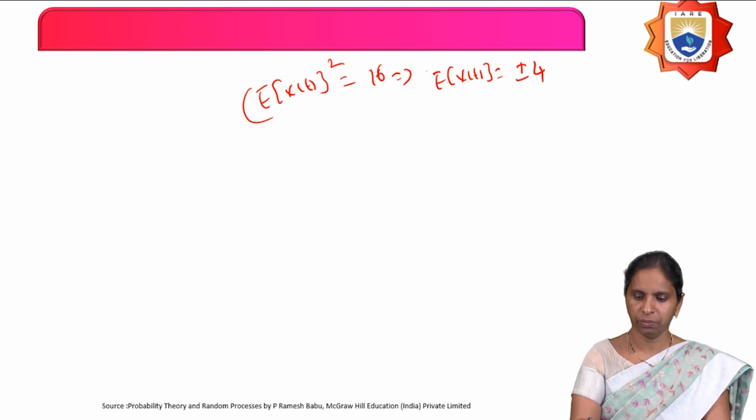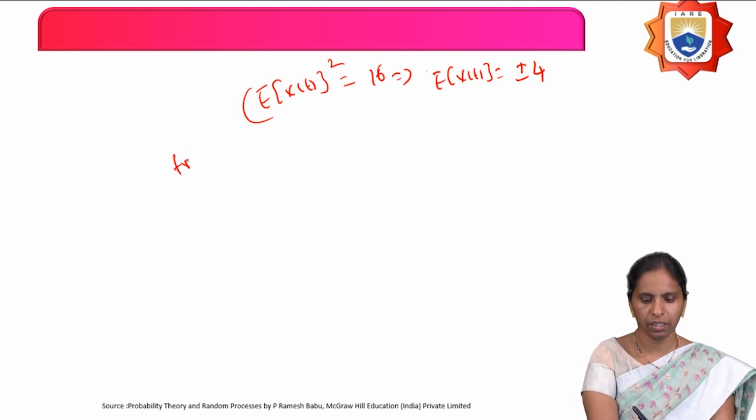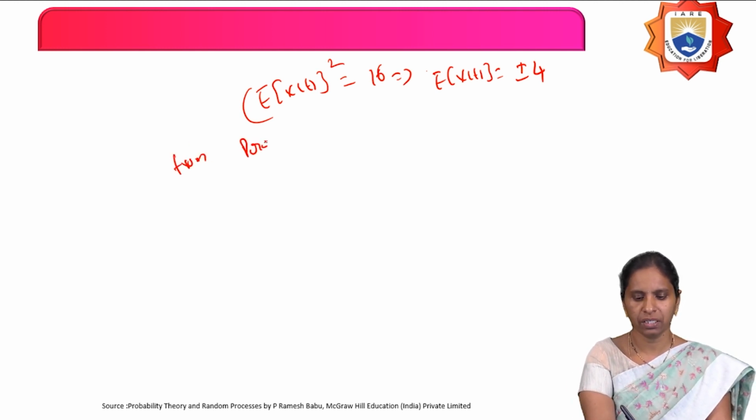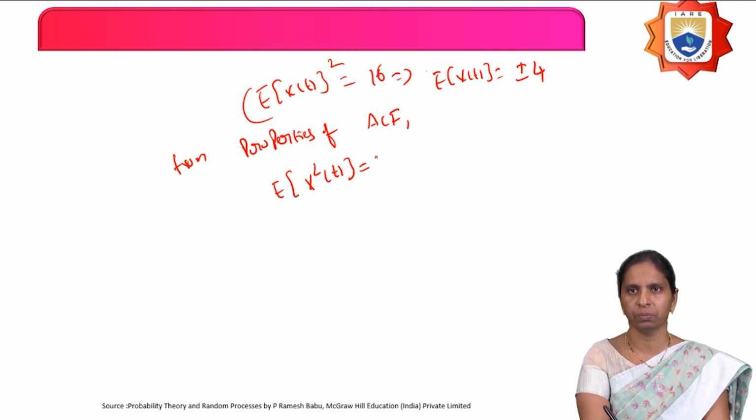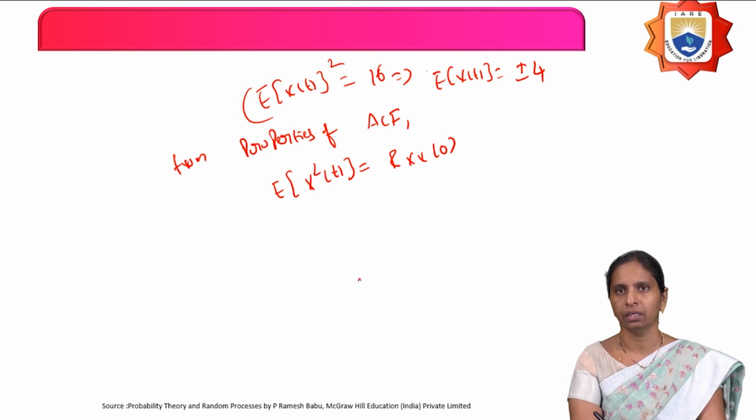And then for the variance, what you have to calculate? You have to calculate the mean square value also. So again, from the properties of autocorrelation function, we can write down E of x square of t, nothing but what? The mean square of the random process is equal to Rxx of 0 only.